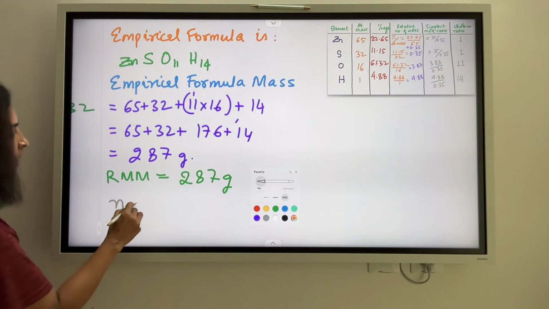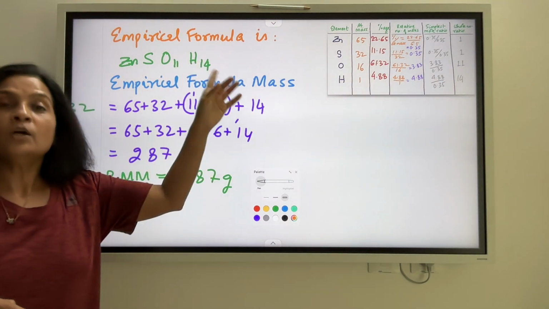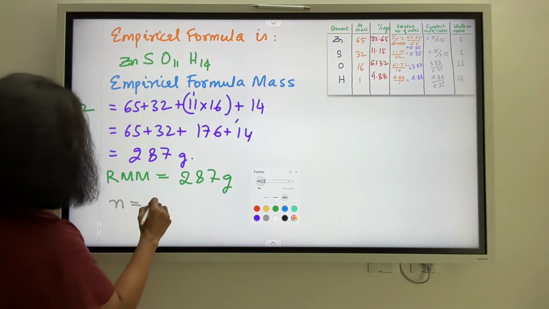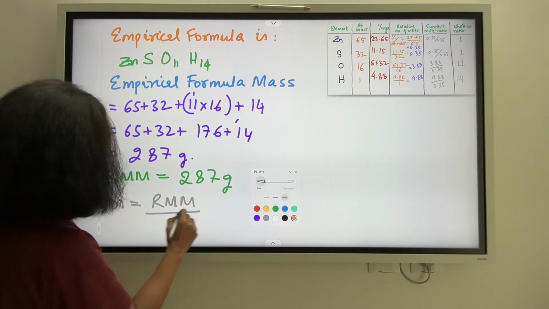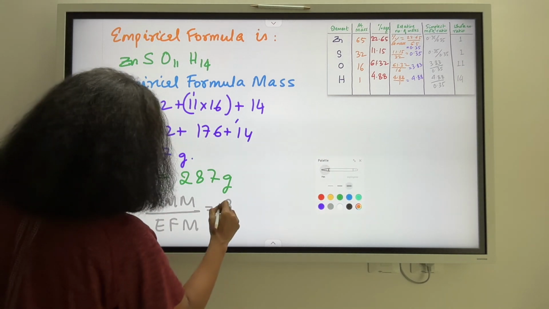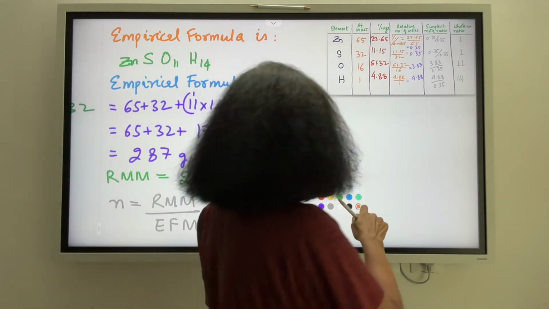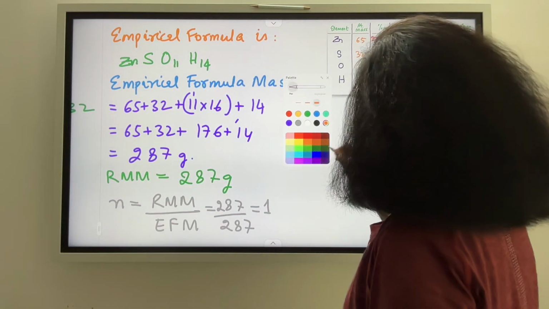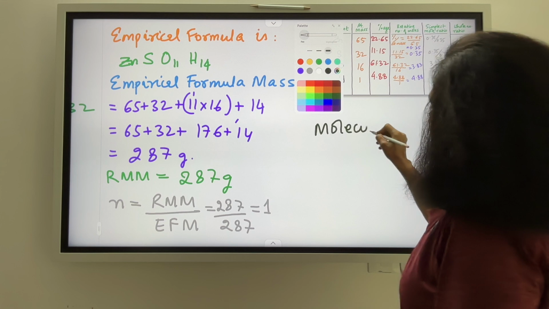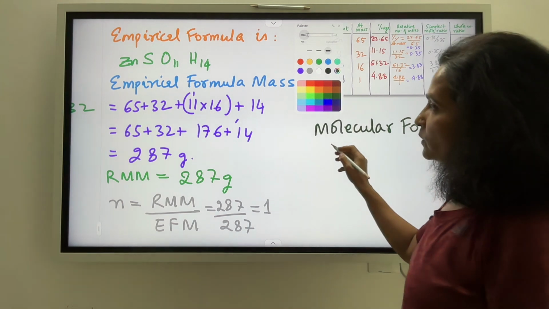I can find out n. What is n? n is the number of times you will have to multiply the empirical formula to get your molecular formula. And how do you calculate this n? Well, it is relative molecular mass divided by the empirical formula mass, and the value happens to be 287 by 287, which is 1. That means my empirical formula is the same as my molecular formula. So my molecular formula for the compound is what?